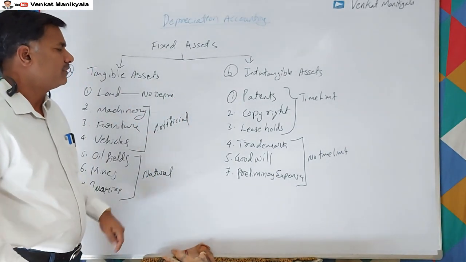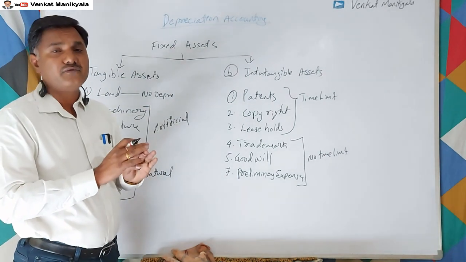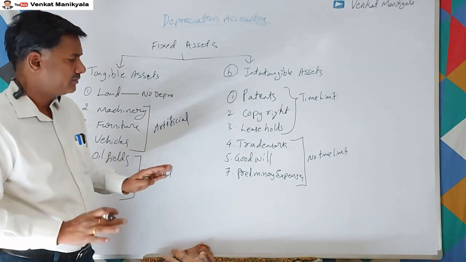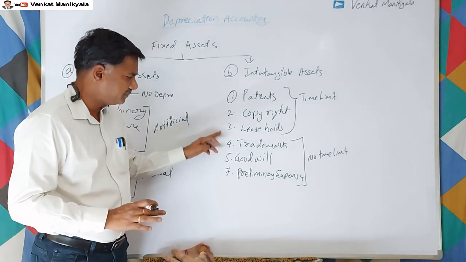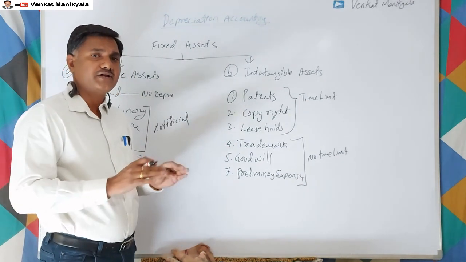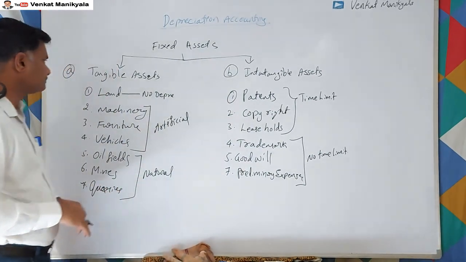But for all these 7, we have to write off over a period of time. These won't have any period of time, but even then we write off within a reasonable time period, right?